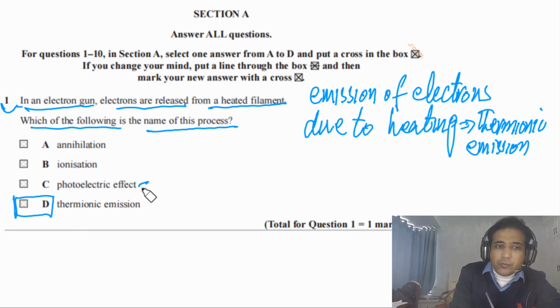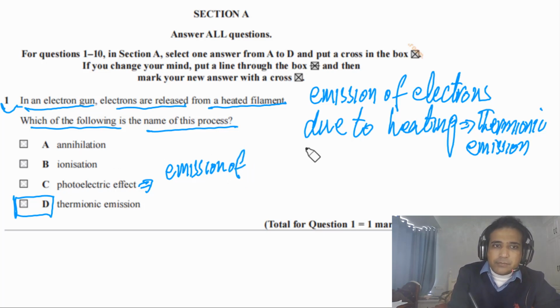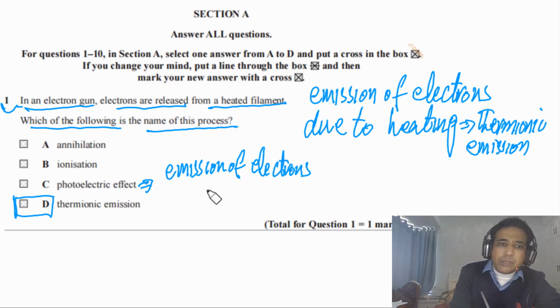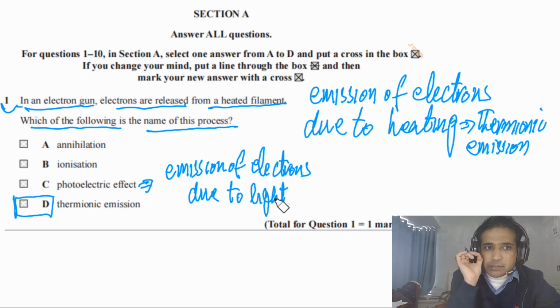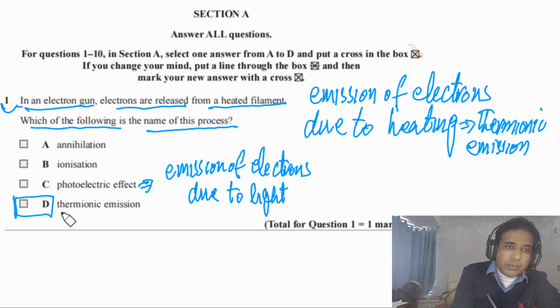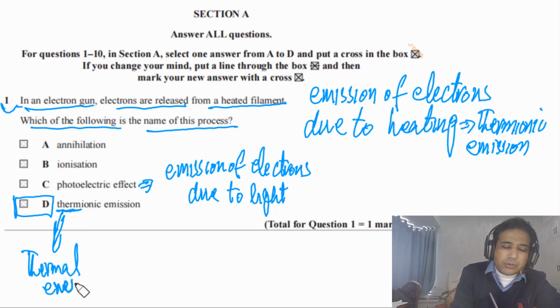Photoelectric effect. This is emission of electrons. We can try to understand a little bit more about these processes as well. Emission of electrons due to light. Photo means light, so simply we can say due to light. That process is called the photoelectric effect. Thermionic, so you can see here thermal. Thermal means thermal energy, heating. So like this you need to understand physics.